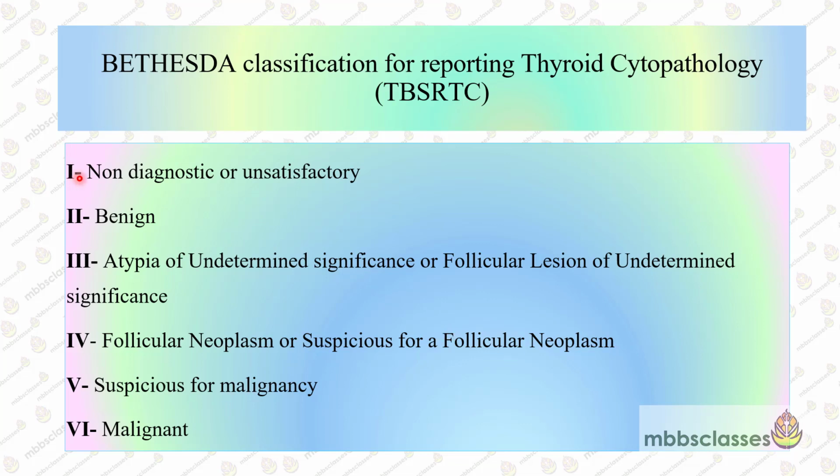Bethesda 1 is non-diagnostic or unsatisfactory. Bethesda 2 is benign. Bethesda 3 is a little bit dicey. It has two names: atypia of undetermined significance or follicular lesion of undetermined significance. Bethesda 4 is follicular neoplasm or suspicious for a follicular neoplasm. Bethesda 5 is suspicious for malignancy, and Bethesda 6 is malignant. So why is it important for the clinicians?